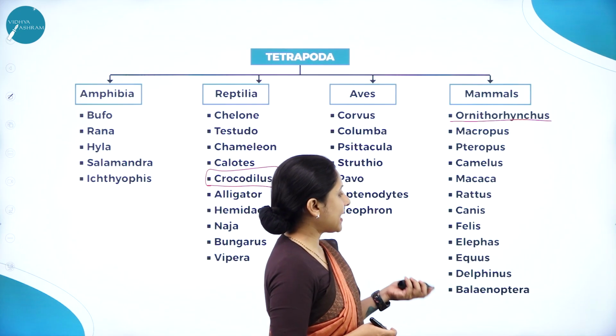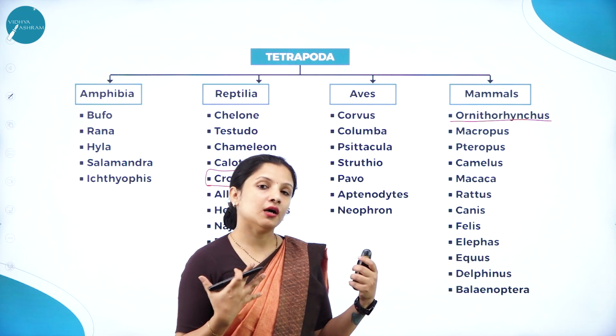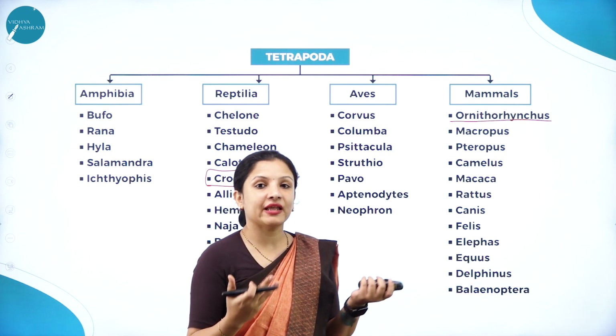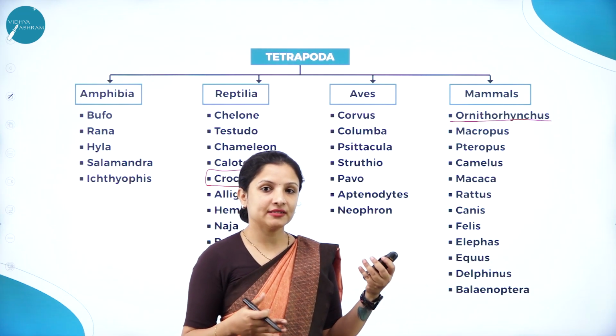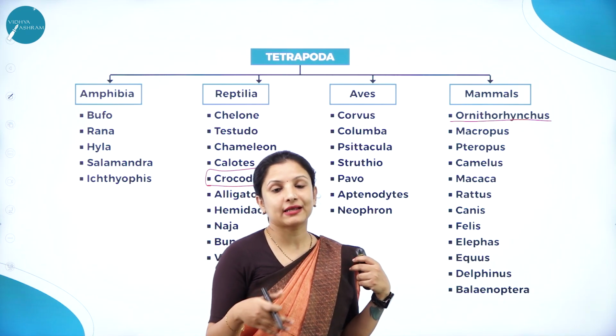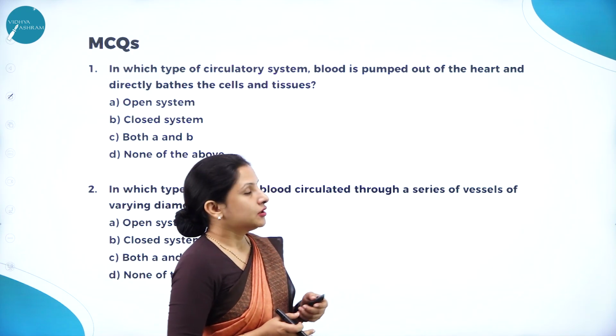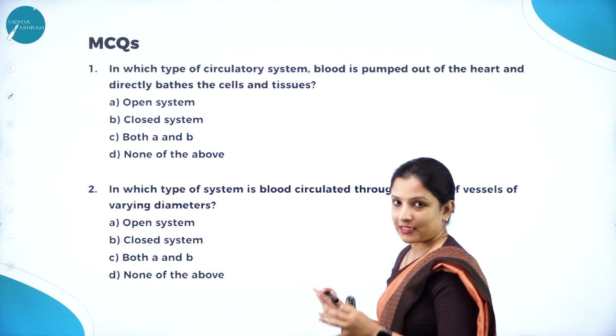And even bats are put under mammals only. Why? Because though it is a flying creature, it doesn't lay eggs like the birds, but it has its mammary glands, so they directly give birth to young ones. So that is why they've put it under mammals. So now we have an idea of what all is there in this chapter.